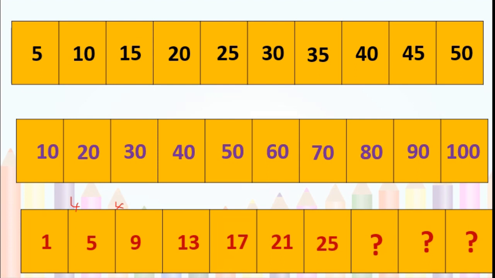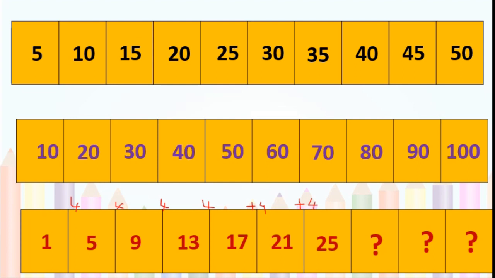13 minus 9 is again 4. 17 minus 13 is again 4. Otherwise, you add 4 to this number. 17 plus 4, if you add, then you get 21. Then plus 4 you add, whichever is easy for you, you can go through.